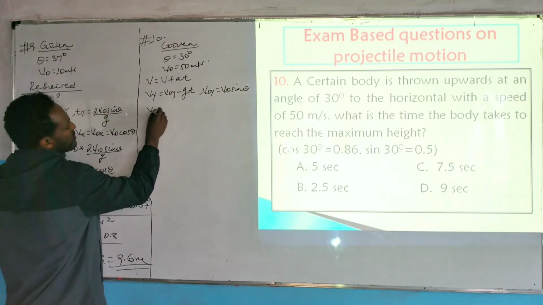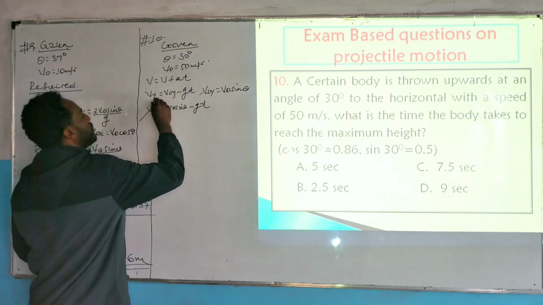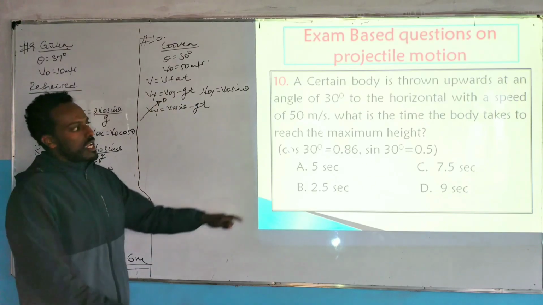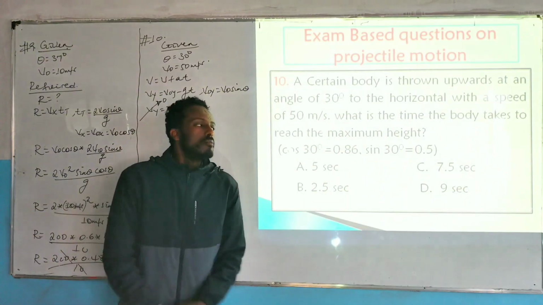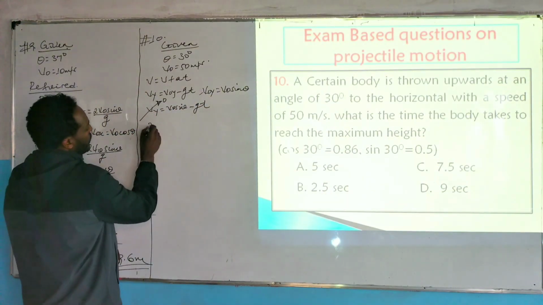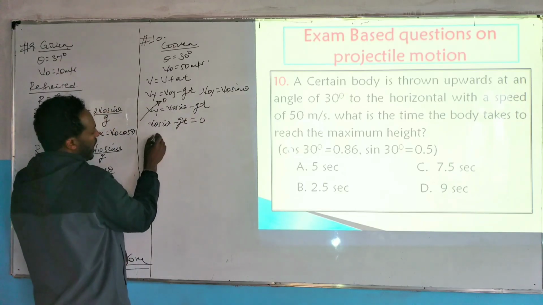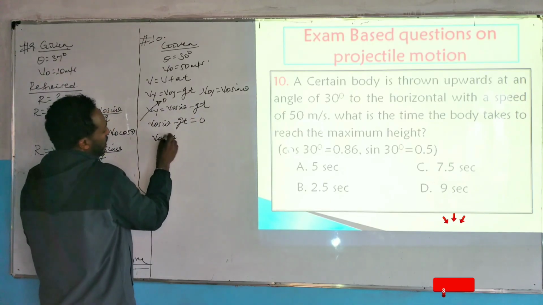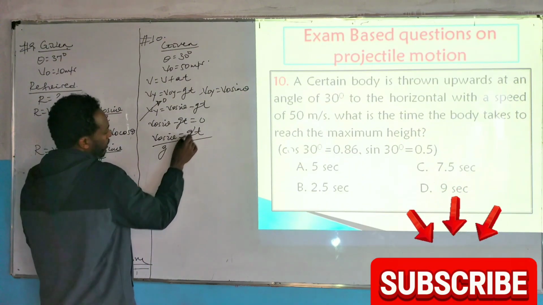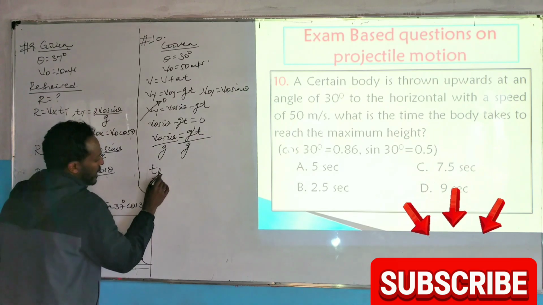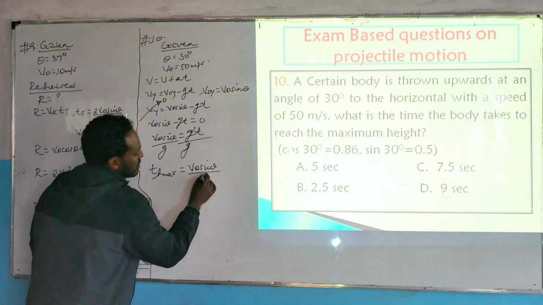Then vy is equals to v0 sin theta minus gt, where vy is 0 at the maximum point. Here, what we asked for is the flight time at the maximum height. At maximum height the vertical velocity is 0, so v0 sin theta minus gt is equals to 0, which means that v0 sin theta is equals to g times t. So when you rearrange this one, the time taken at the maximum height is equals to v0 sin theta over g.